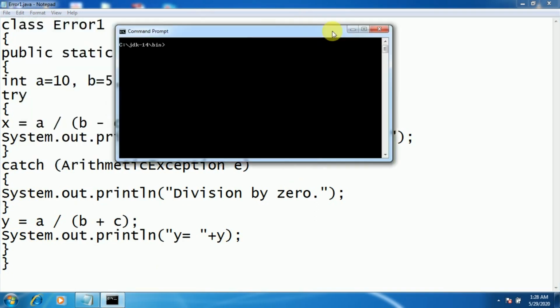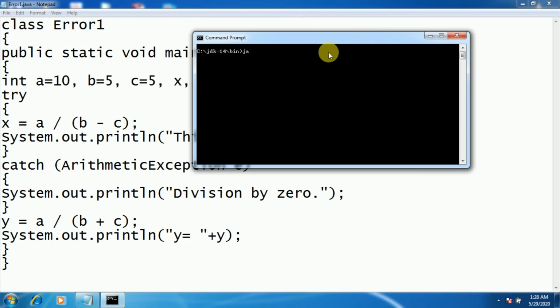So the name of the program is error1. First compile it, error1.java. Once compiled, go for execution of the program by making use of the command java, then the name of the program, that is error1 without an extension, press enter.